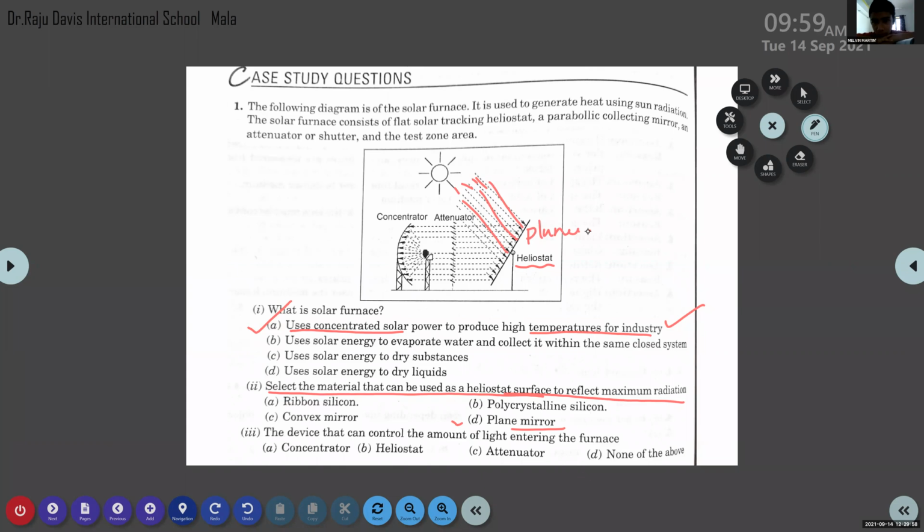Then the reflected rays from this plane mirror go through which part of this diagram? The attenuator. So the correct option is attenuator, because the attenuator allows the radiation to enter into the concentrator. So here the correct option is C, attenuator. Is it clear? Yes, ma'am. Okay.